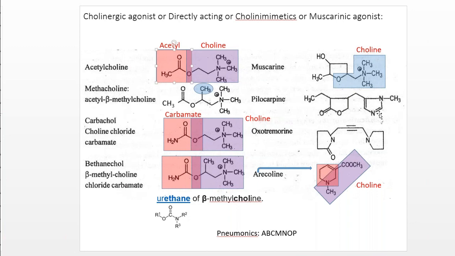So arecoline means what? There is a ring, and whatever the basic skeleton is, that is similar to choline. Only the difference is that the oxygen is on the right-hand side of the C double bond O, and here the oxygen is at the side of the nitrogen. Here the oxygen is on the other side of the carbonyl function. And in acetylcholine, the oxygen is between the nitrogen and C double bond O. This is the difference between arecoline and acetylcholine.